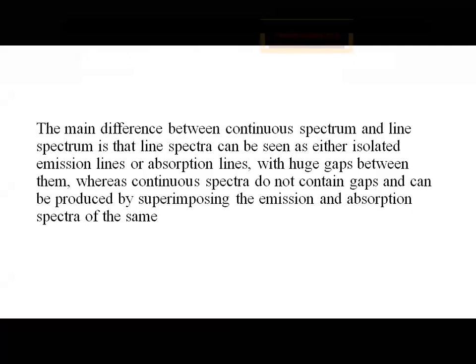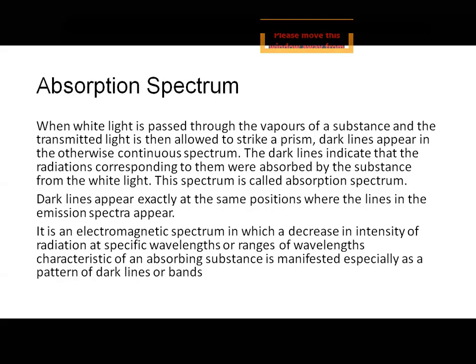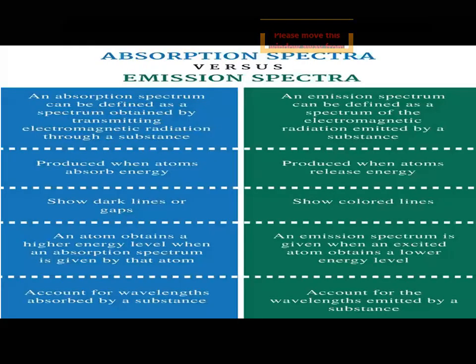Whereas continuous spectra do not contain gaps and can be produced by superimposing the emission and absorption spectra of the same element. So this is the difference between emission and absorption spectra.